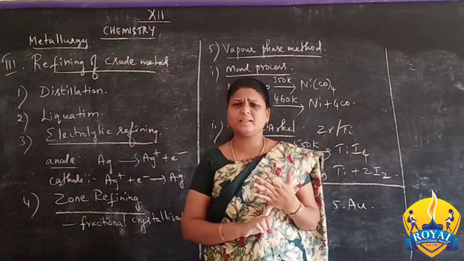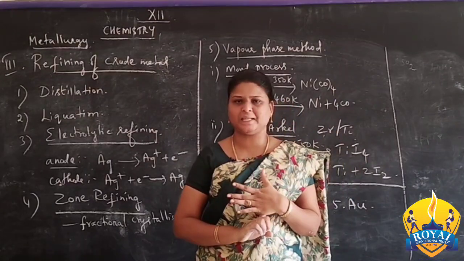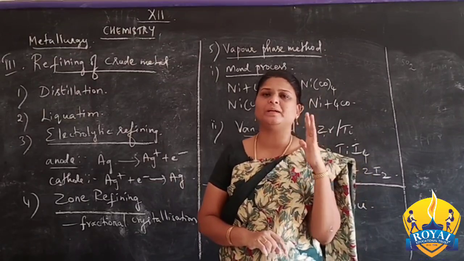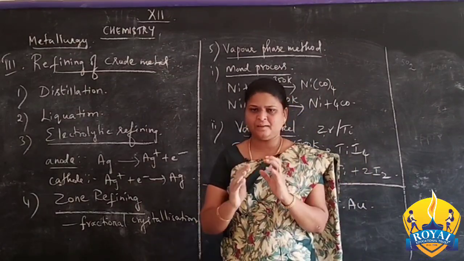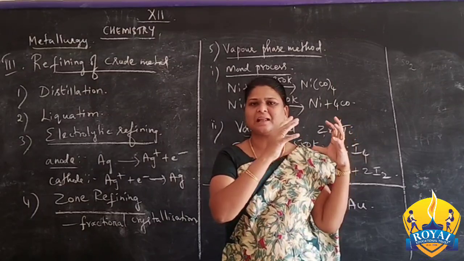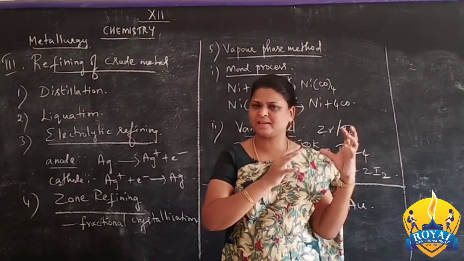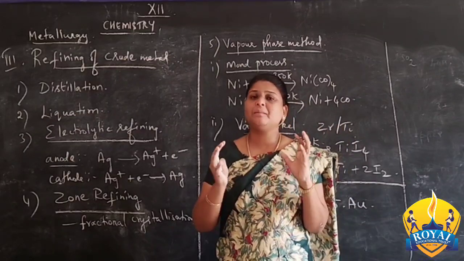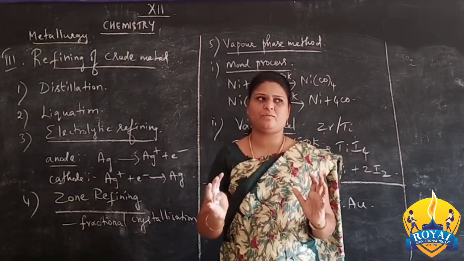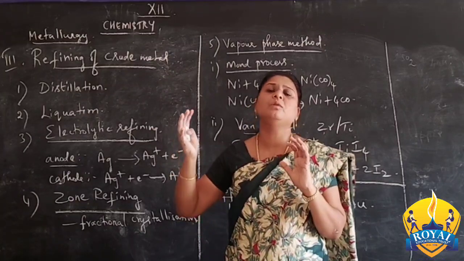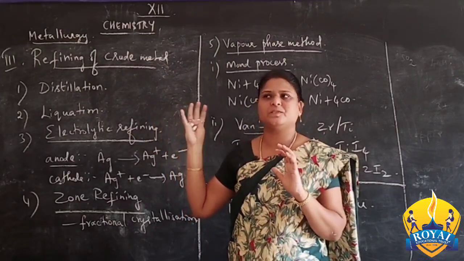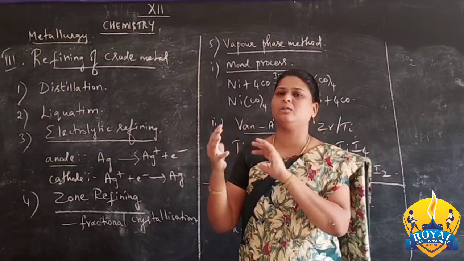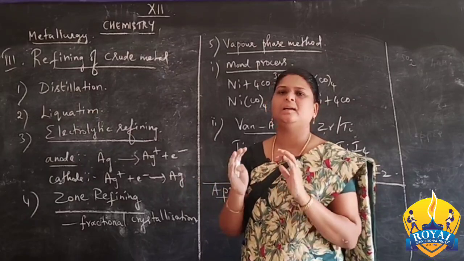Up to the roasting and the smelting process, up to extraction of crude metal, by using roasting and smelting, we prepare the crude metal. What is crude metal? Metal from the combined form. That means sulfide, oxide, phosphate, silicate, that is a combined form. From this combined form, now we separate the metal separately. The metal is not in the pure form. So purification means we can do it up to 99%. That is the refining process. So for the crude metal, now we are doing the refining process to get the pure metal.